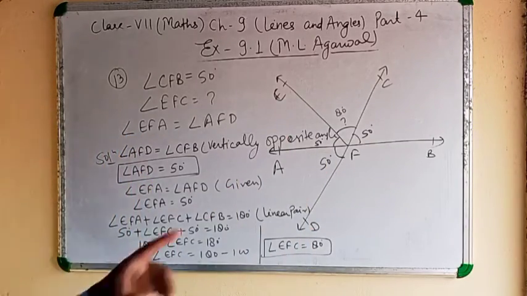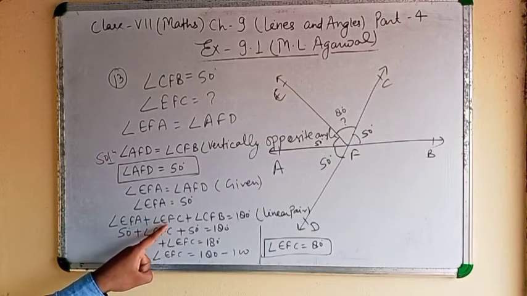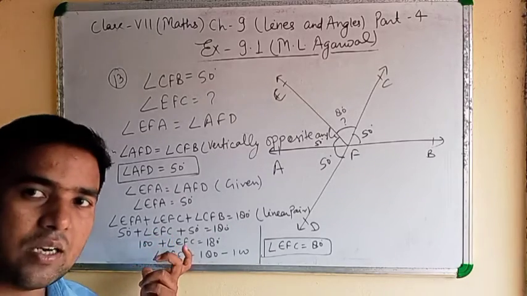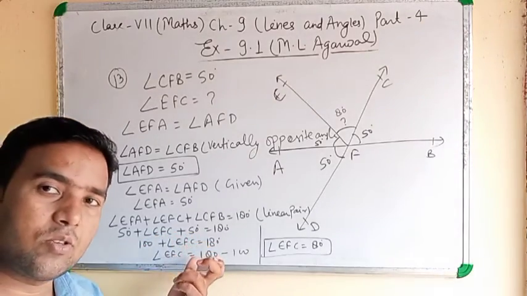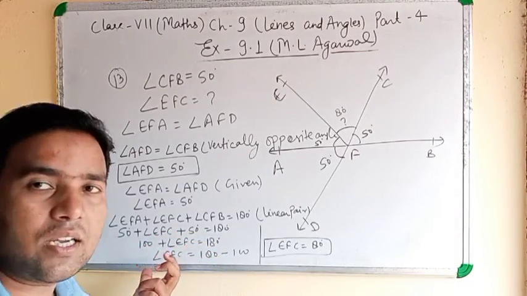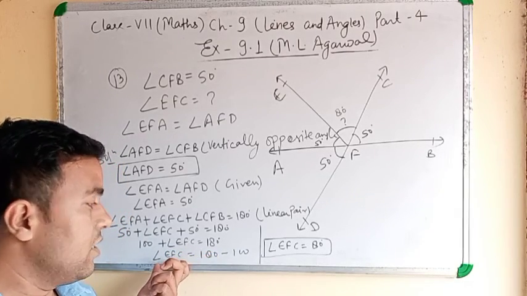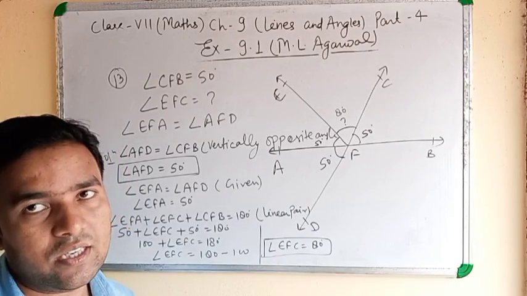Clear? Asked EFC, means angle EFA plus angle EFC plus angle CFB equal to 180 by linear pair. Put the value, whatever angle is given, that value you will put. 50 plus EFC plus 50 equal to 180, means 100 plus angle EFC equal to 180. Angle EFC equal to 180 minus 100, means angle EFC equal to 80 degree.